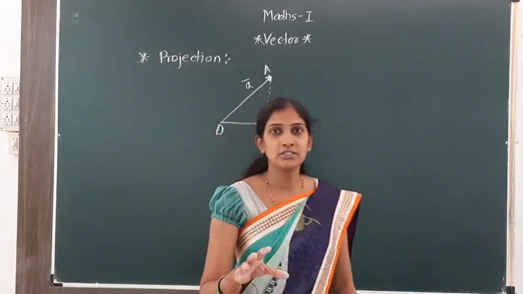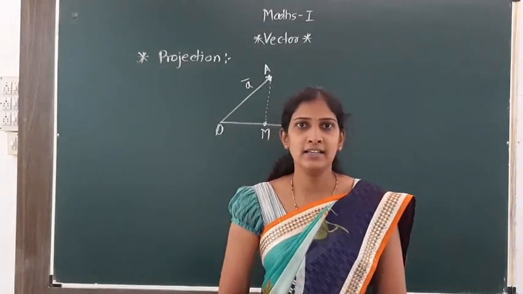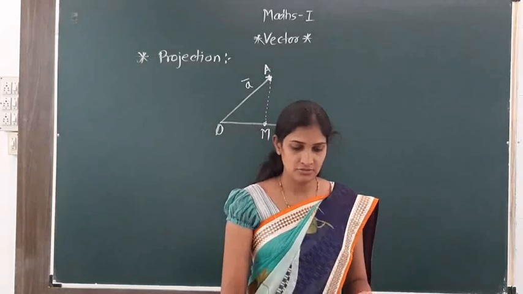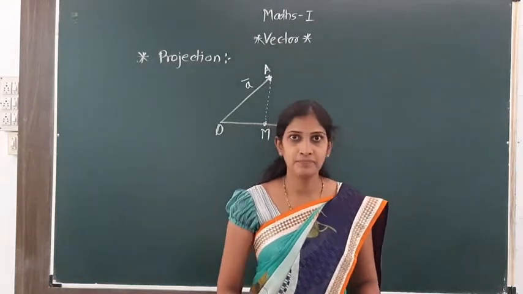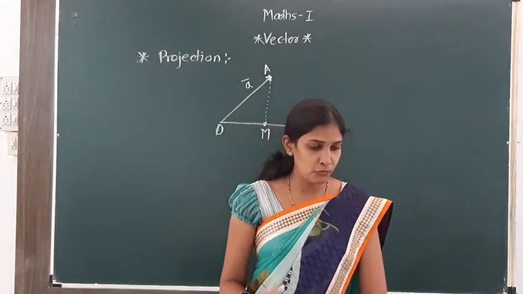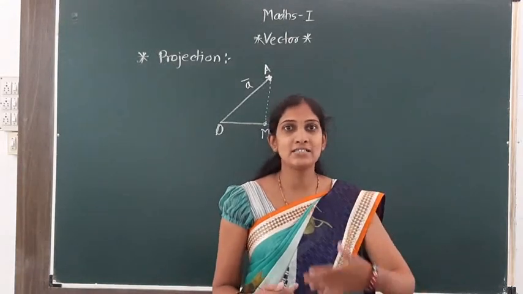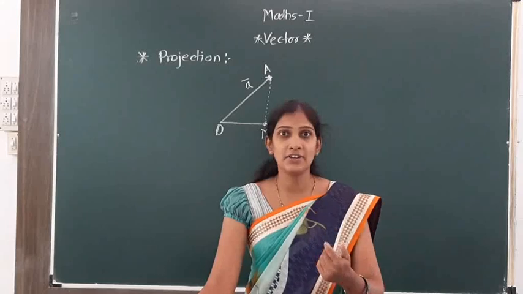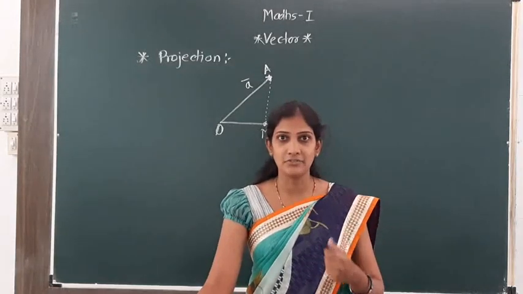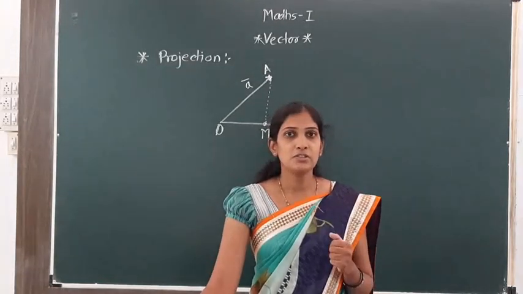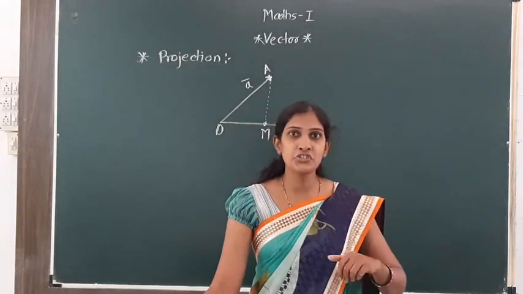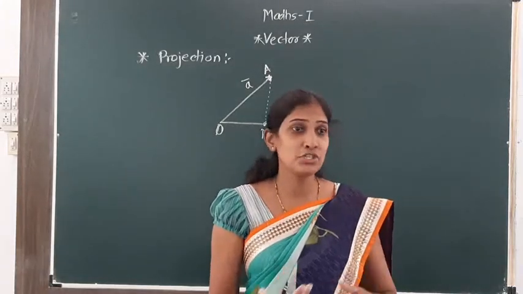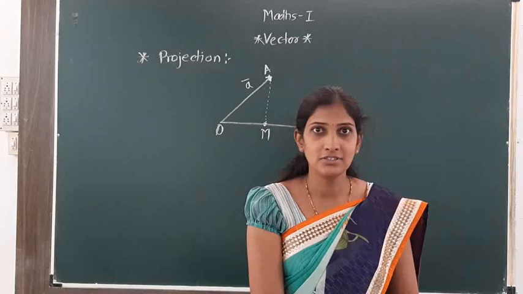In short, projection means if I am standing on the floor and that floor is one vector, and I am another vector, then there is a shadow of mine which falls on that floor.